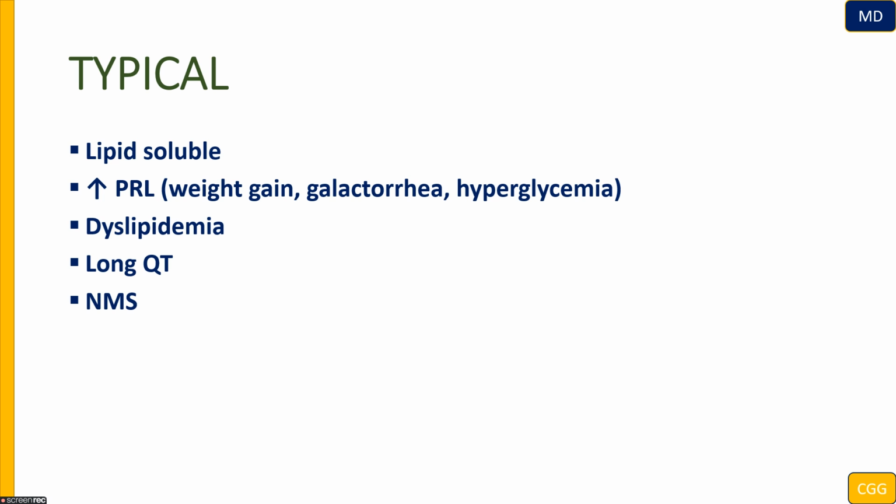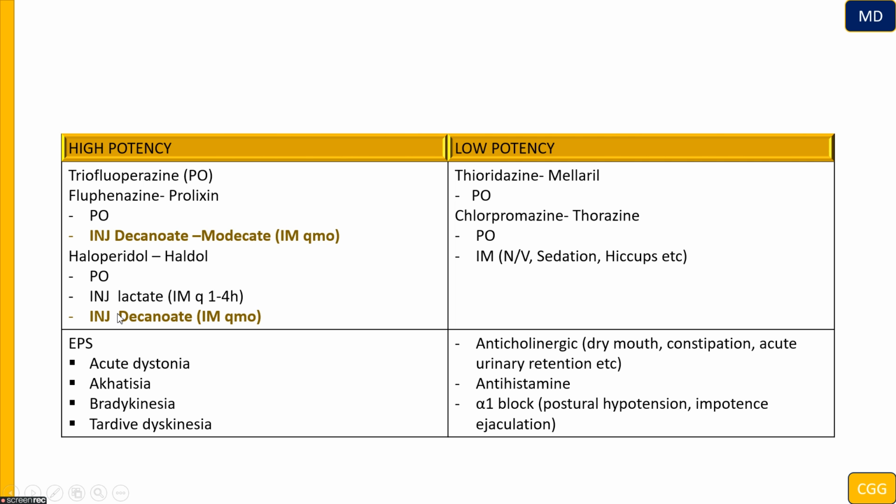hyperglycemia, also causing dyslipidemia. Also, those atypicals are going to cause problems in the heart, with a risk of causing long QT syndrome and neuroleptic malignant syndrome.